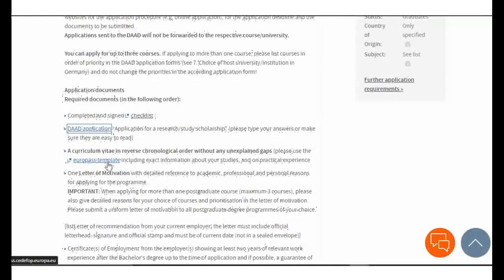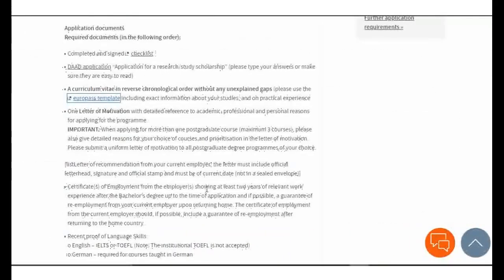Europass is a website owned by the EU, that is the EU member countries. If you're applying for a job or schools, you are required or advised to use a Europass. So on my YouTube channel, I prepared a video about how to prepare a Europass.